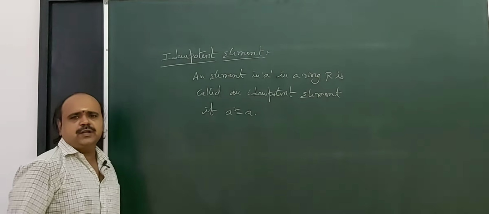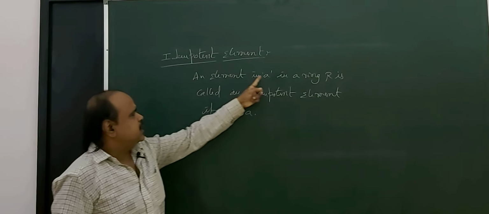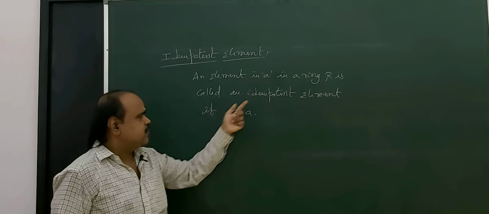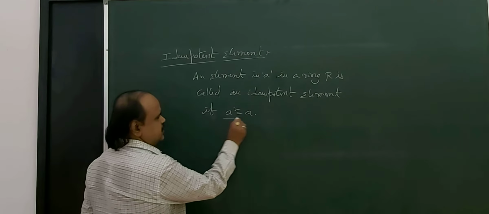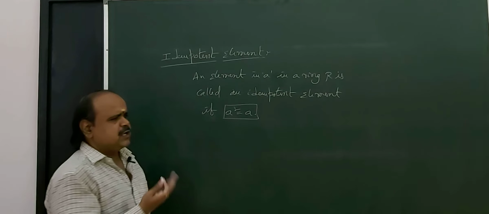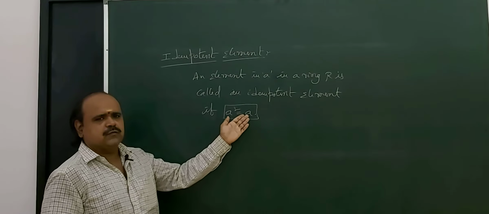So an idempotent element means an element small a in a ring R is called an idempotent element if a square equal to a. For any element, if the square of the element is itself, that is a square equal to a, then that element a is called an idempotent element. It plays a main role in ring theory. Now with this idempotent element we form a special ring.